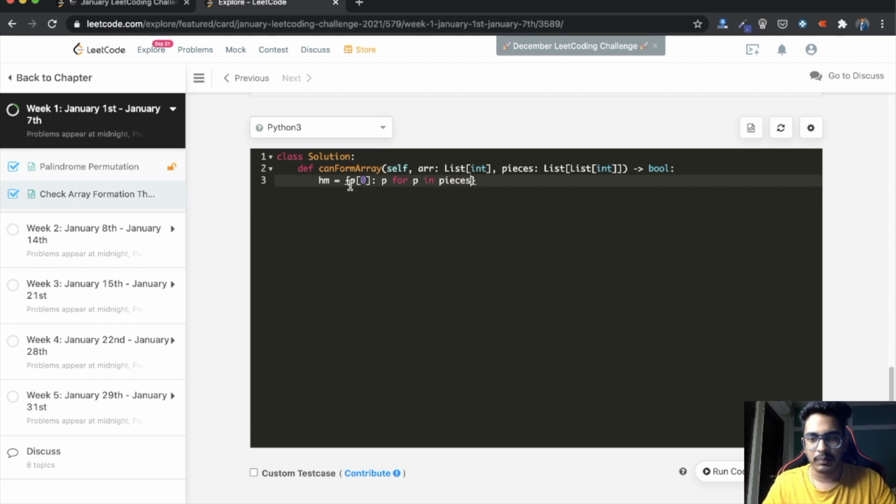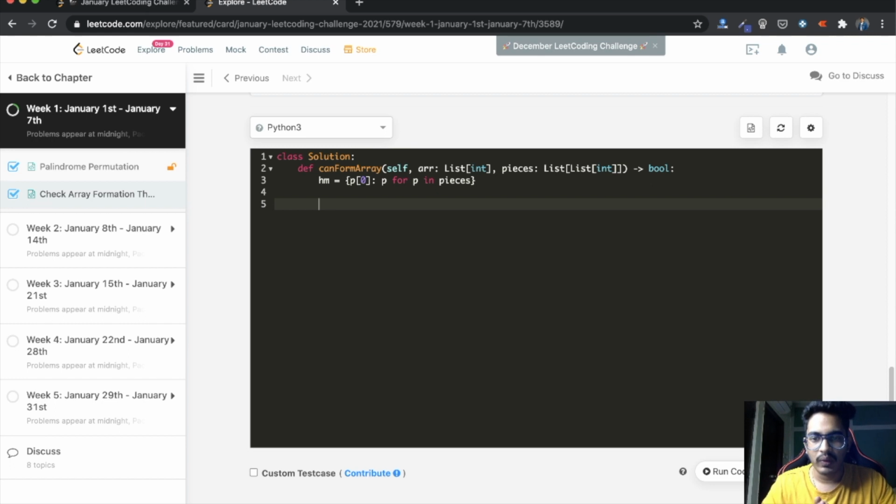So p is nothing but a piece. We will be iterating through this entire outer list so that we get each and every inner list, and we will be taking the first item of our inner list as the key and the value is our inner list itself, for each and every piece in pieces.